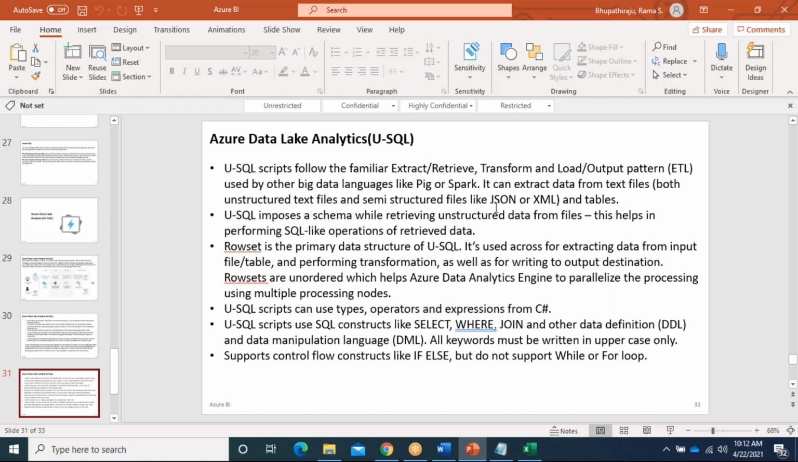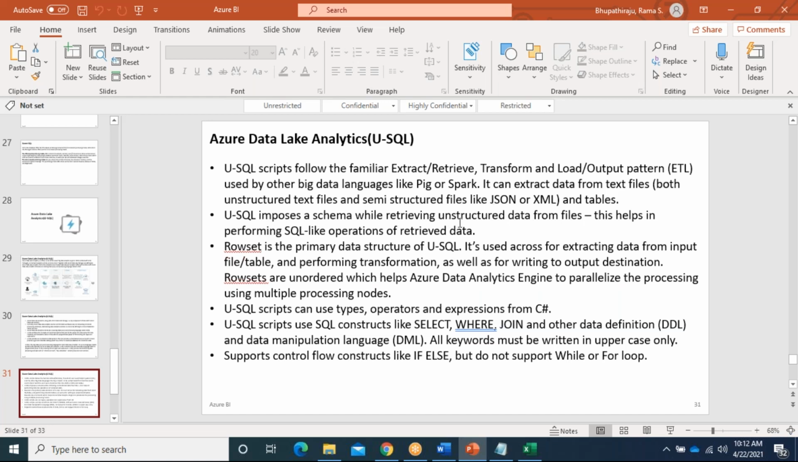I will show you that example also. We did some automation, and I will show you how. Generally, JSON can also be handled, but the syntax is very difficult. So I transform the JSON data into CSV or TXT, and then we can use U-SQL.